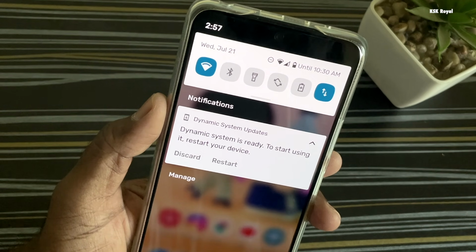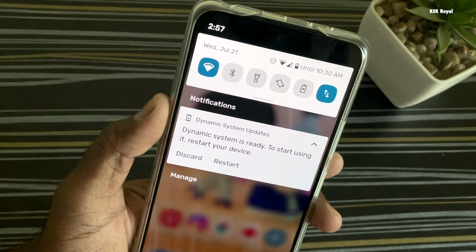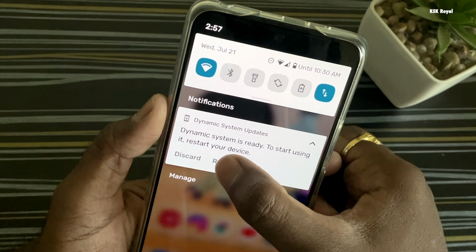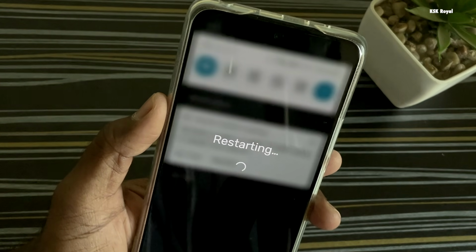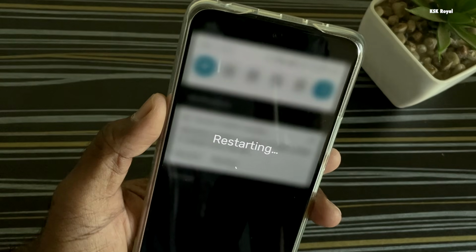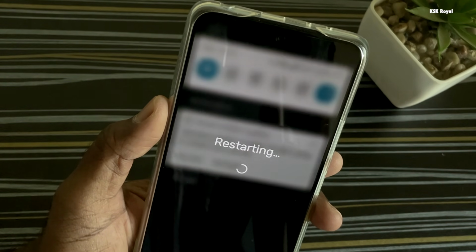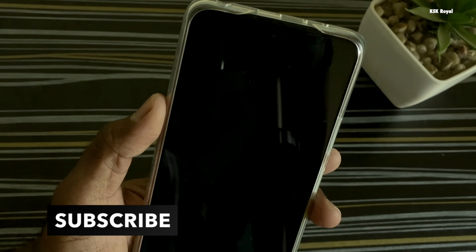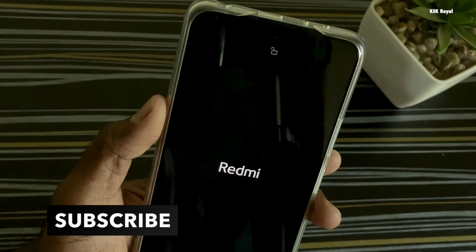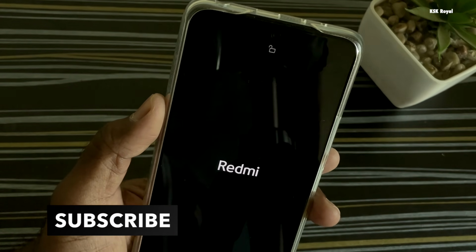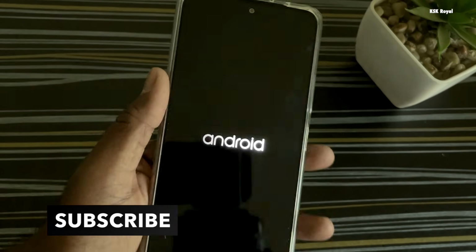To boot into Android 12, tap on restart. That's it. Now your system should boot into Android 12 from the other partition without damaging your current Android system.